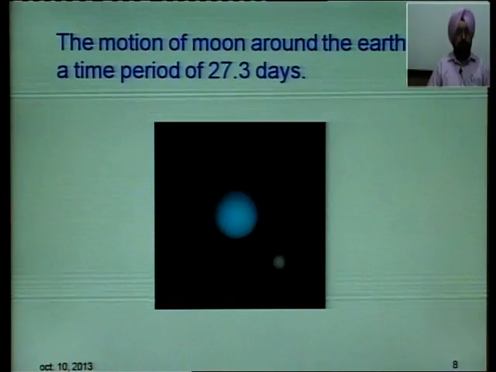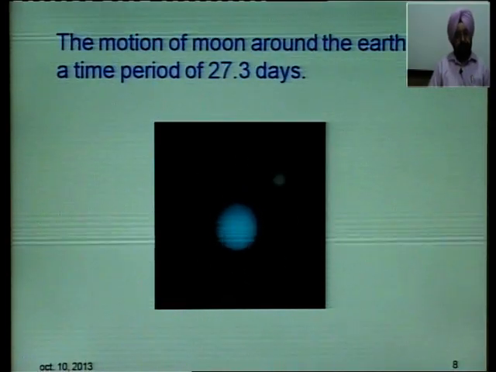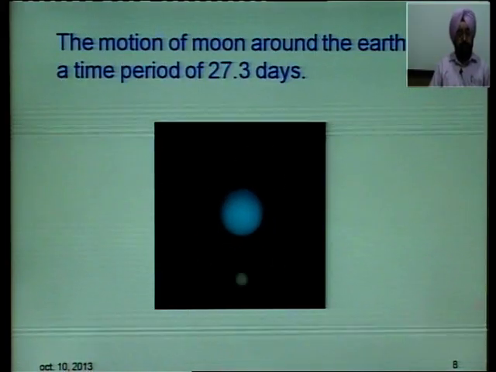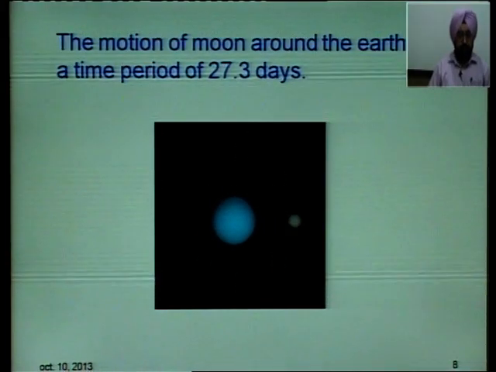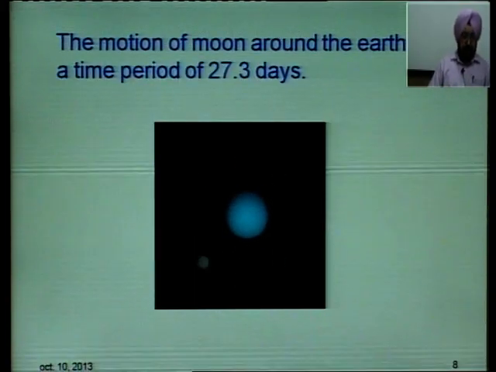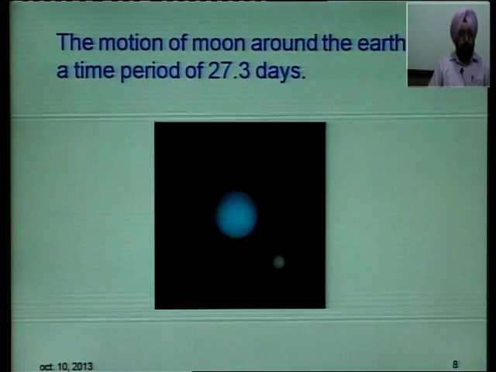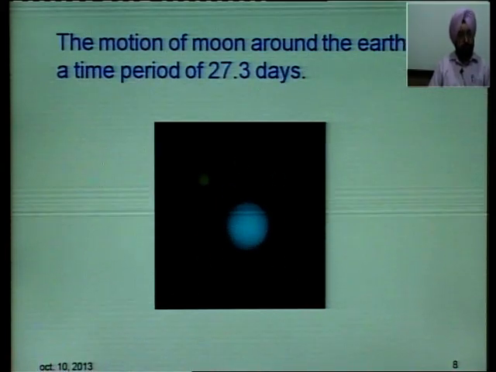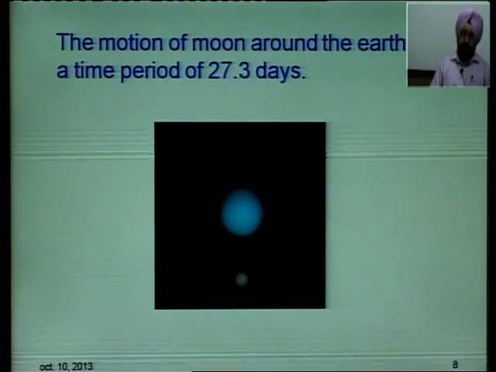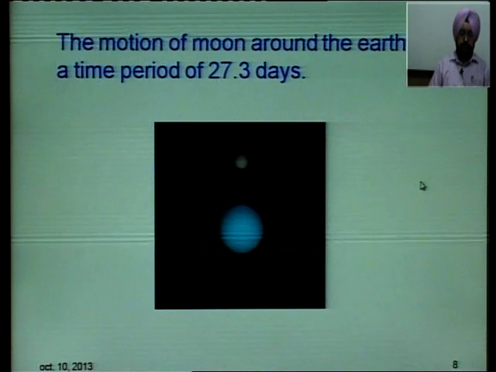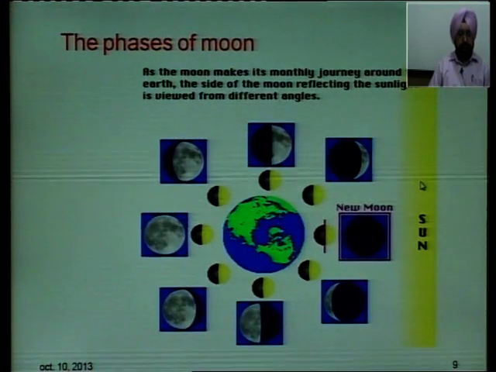Moon revolves around the earth and takes a time of 27.3 days. So this is the time period of the moon, the time taken by the moon to rotate once around the earth. Again this is a periodic motion. After every 27.3 days the moon will be at its original position. Phases of moon,